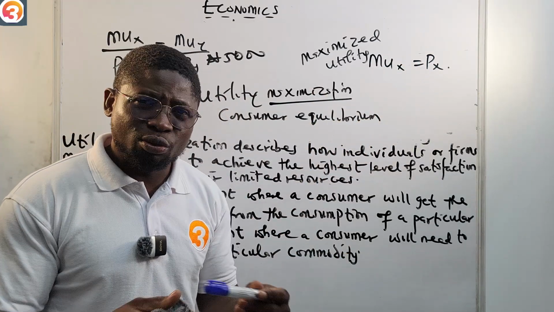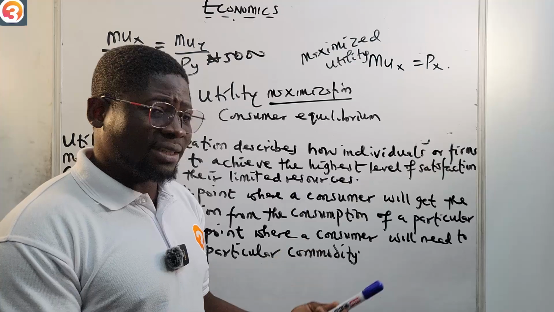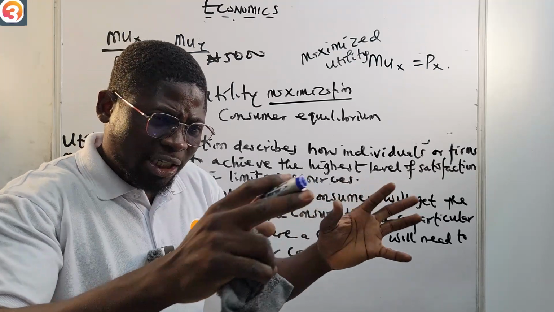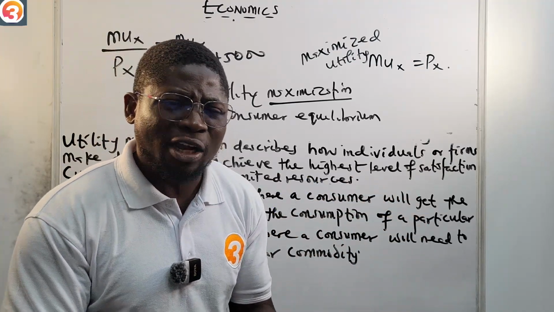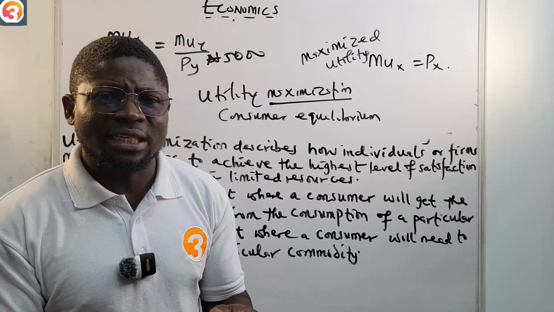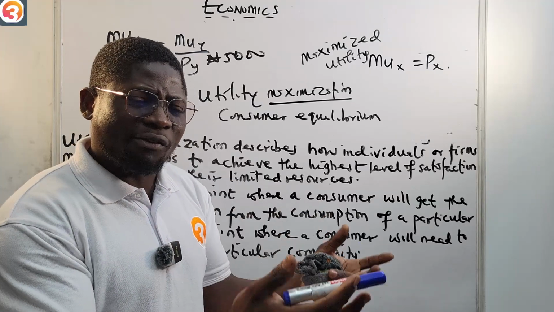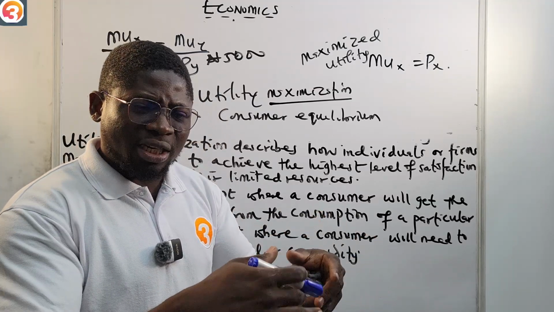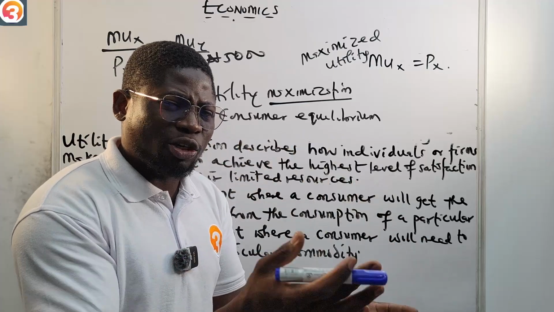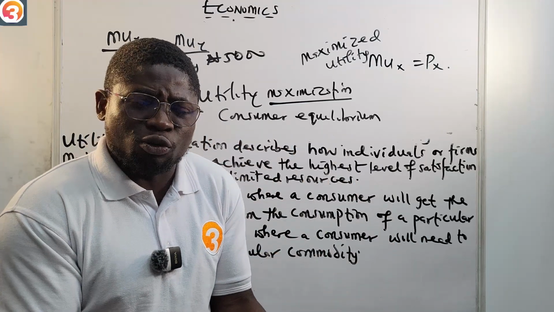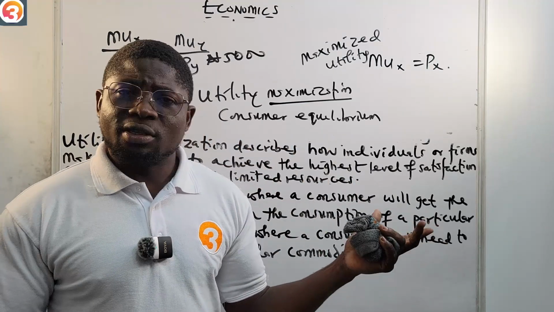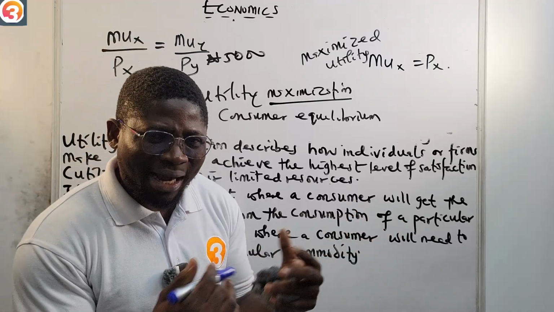Just like the example I gave you, you took 5,000 naira to the supermarket and looked for the best possible combination of things that you can pick from that store that will give you that 5,000. If the utility you have gotten from those combinations is equal to the price that you are willing to spend, that is utility maximization.